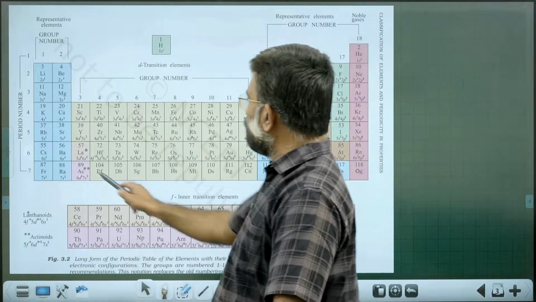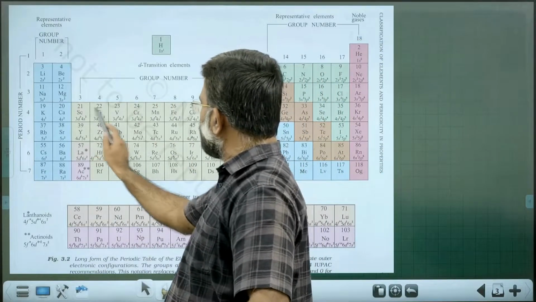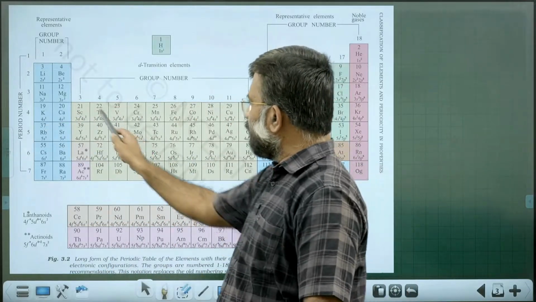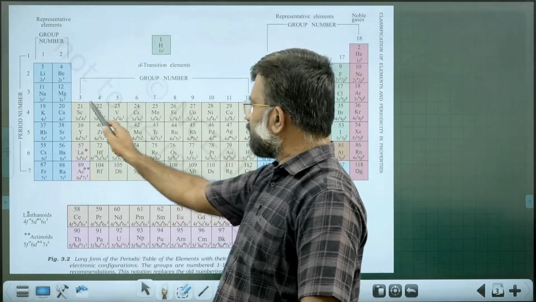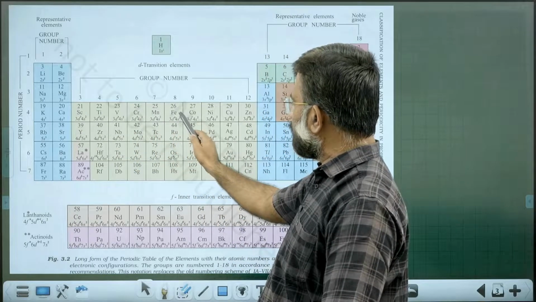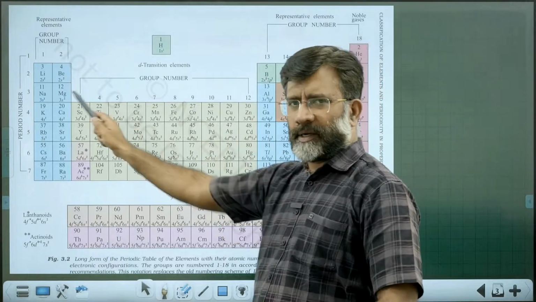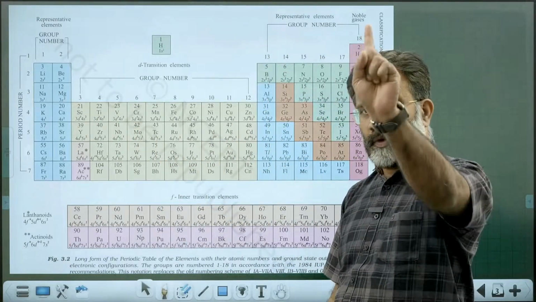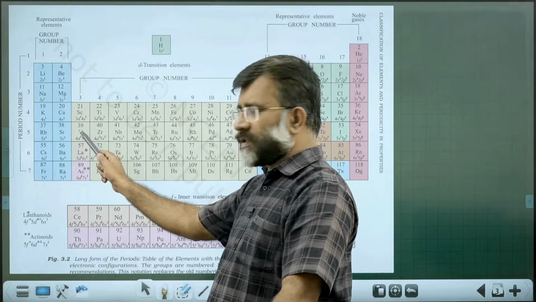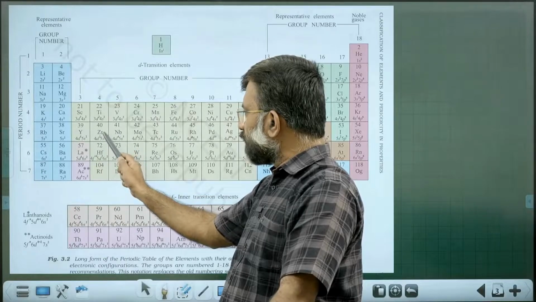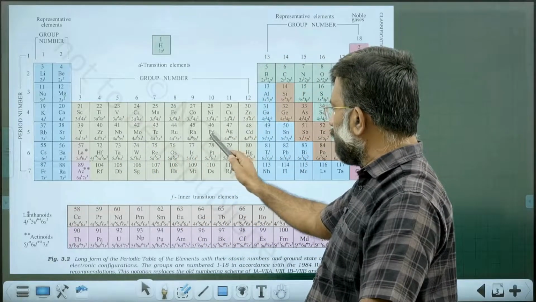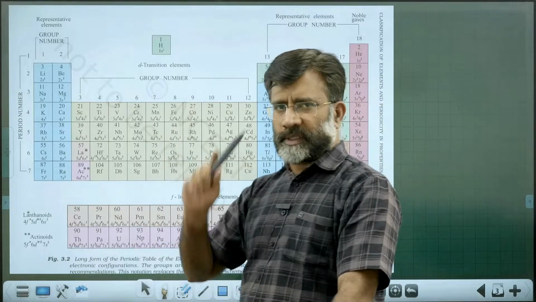And then D block elements. D block elements, mainly 3 series of elements. We learn D block elements series wise. 3D series, first transition series from scandium to zinc: scandium, titanium, vanadium, chromium, manganese, iron, cobalt, nickel, copper, zinc, continuous numbering. 3D series, first transition series, we need to learn by heart. Then the second transition series, 4D series: yttrium, zirconium, niobium, molybdenum, technetium, ruthenium, rhodium, palladium, silver, cadmium, continuous numbering.